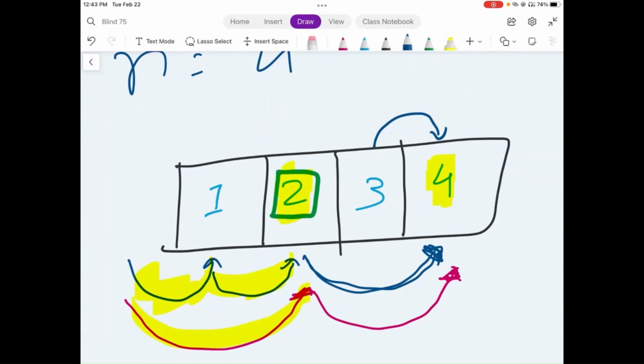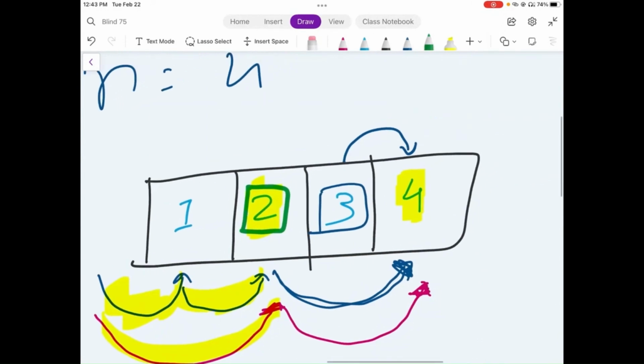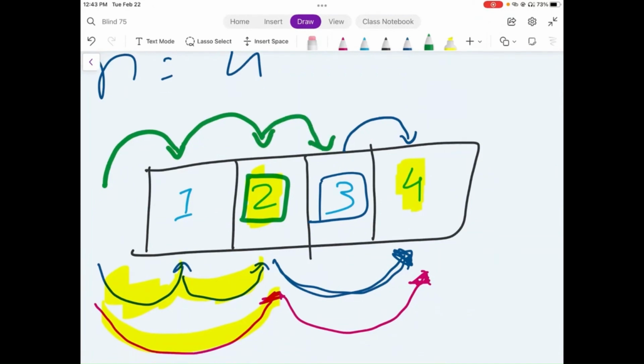Again, the same thing occurs when we consider the value 3. We know that from 3 we are just one step away from reaching 4. So basically all the routes that can lead us to value 3 can lead us to value 4. Let's take an example for that as well. From the beginning we can go to 1, then we can go to 2, and then we can reach 3, and that would lead us to 4. So this is one possible route.